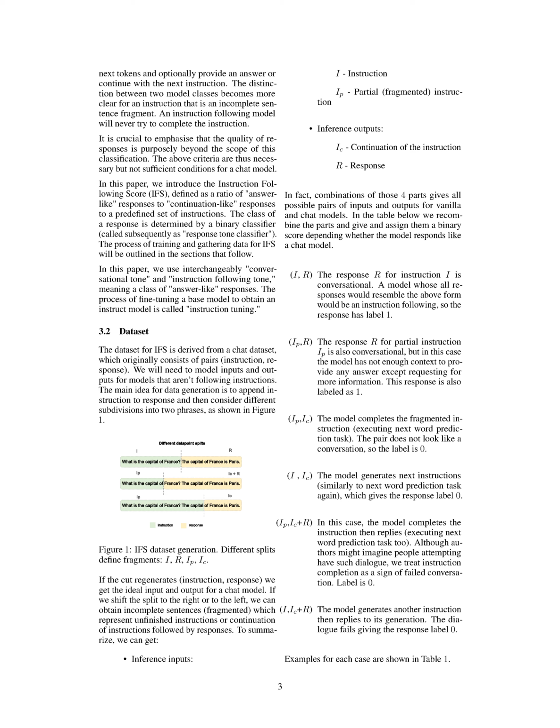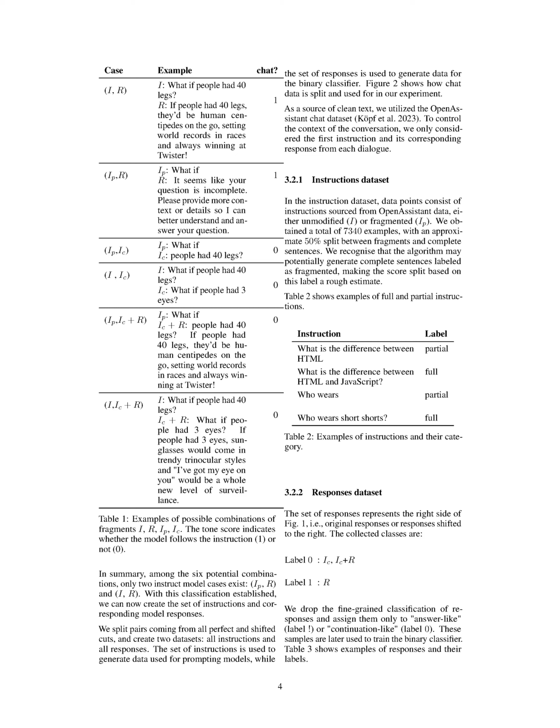If we recreate the original instruction and response pair, we get the perfect input and output for a chat model. However, if we shift the division to the right or left, we get incomplete sentences. These represent unfinished instructions or a continuation of instructions followed by responses. In summary, we can get the following: inference inputs, I, instruction, and I_P, partial instruction. Inference outputs, I_C, continuation of the instruction, and R, response.